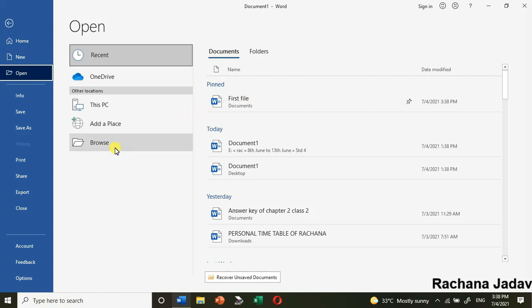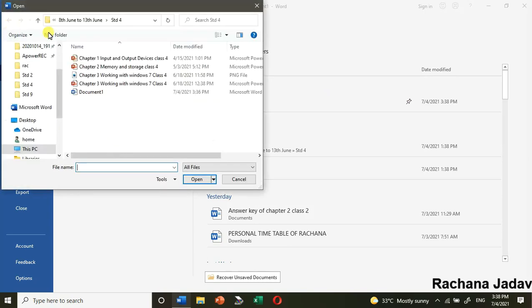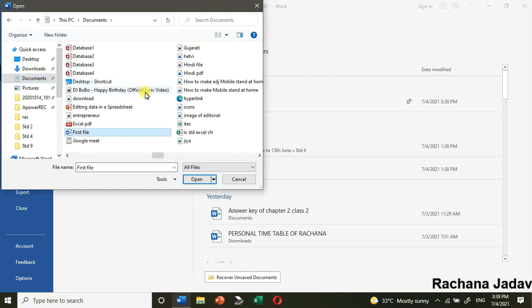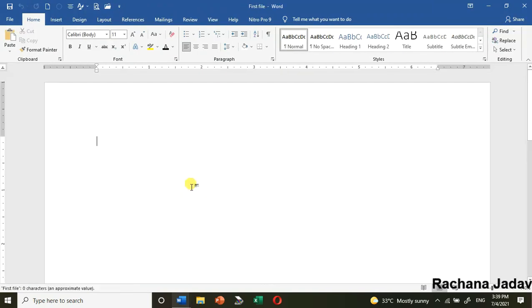Okay, now the next way, that was a tip. Browse and then yes, you can go to the first file, right? So I'll just write it. You can see your first file and click on open. So my file is opened over here.